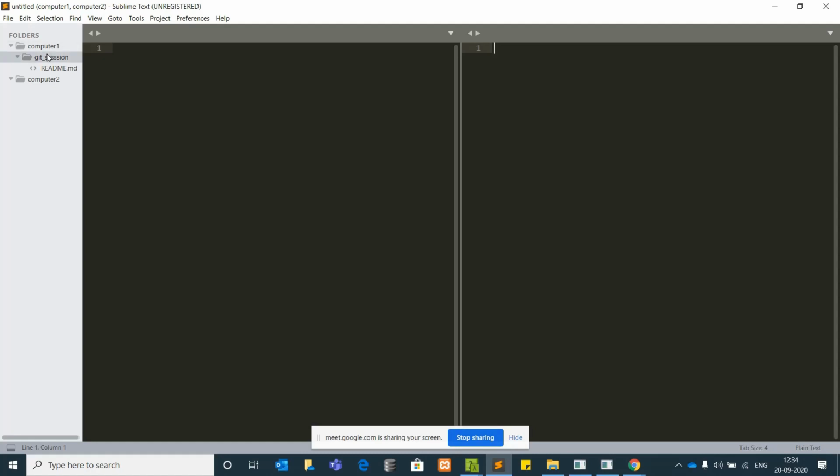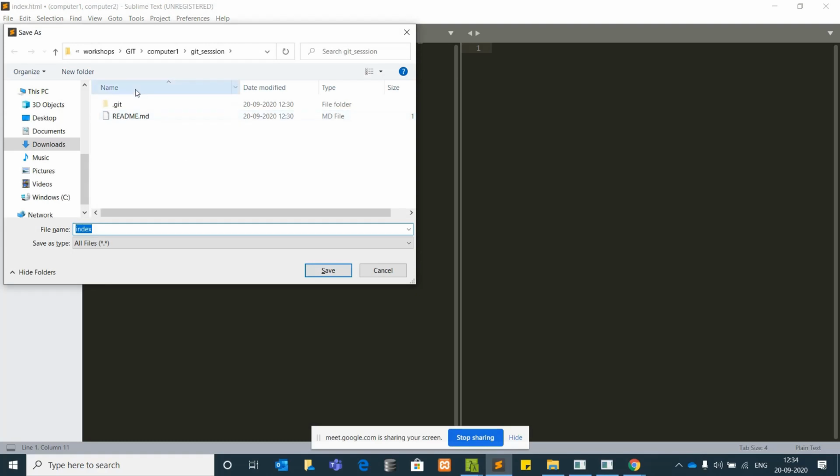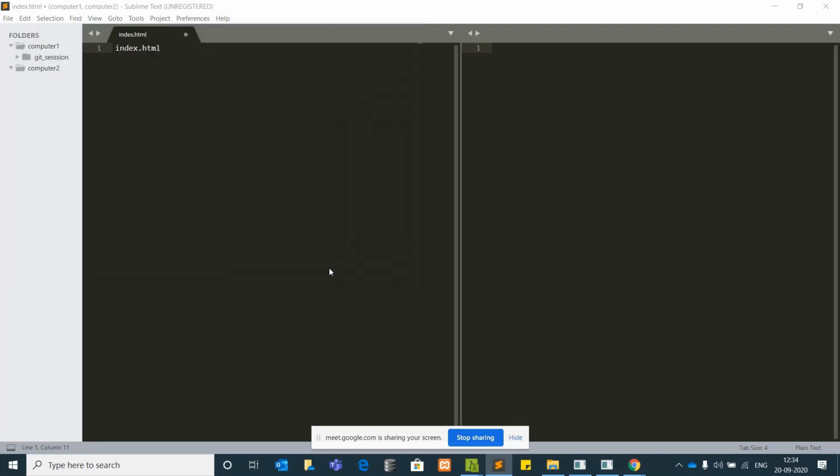Now I'll add one file to the git session repository, index.html. I have added it.